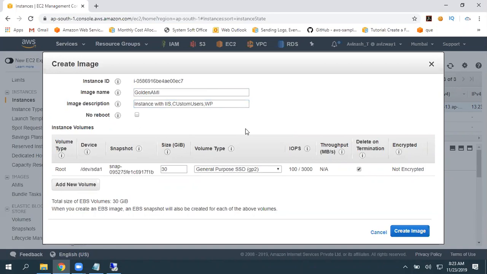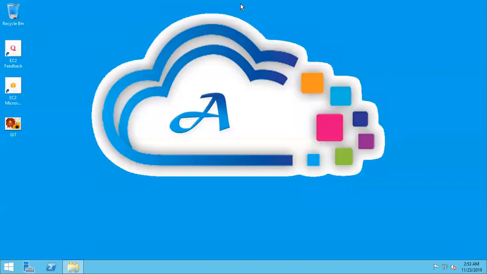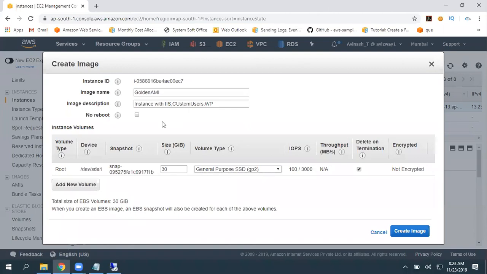No reboot. While this image is being created, are you okay to reboot this operating system? If you are okay, don't select that. If you really don't want to reboot, then select this option. Your OS is not going to reboot, but I'd prefer to reboot this.